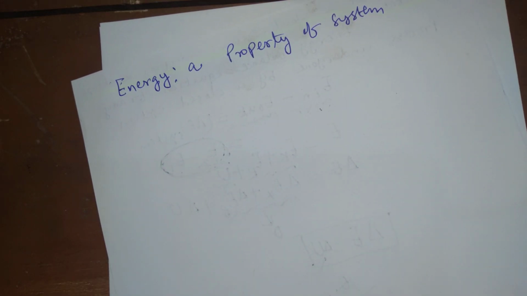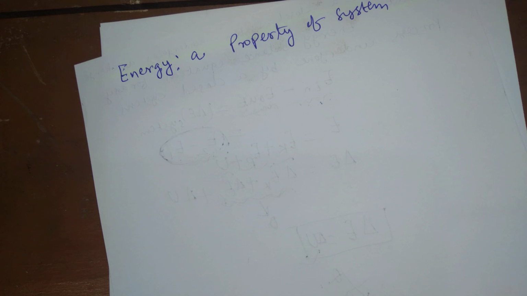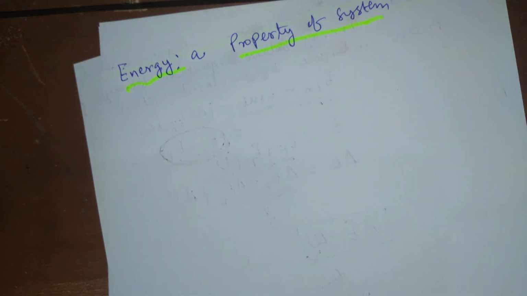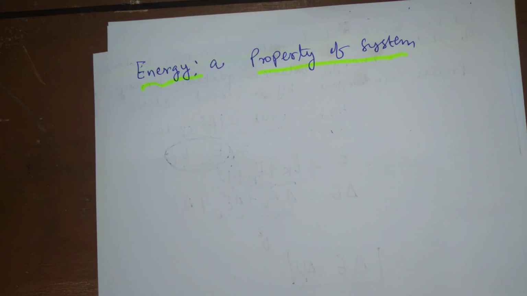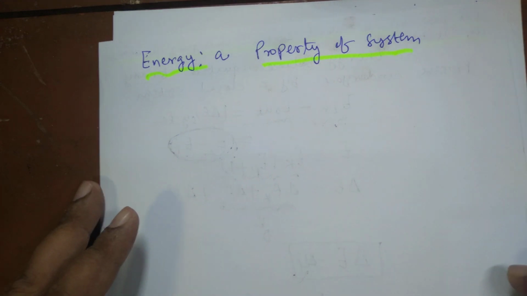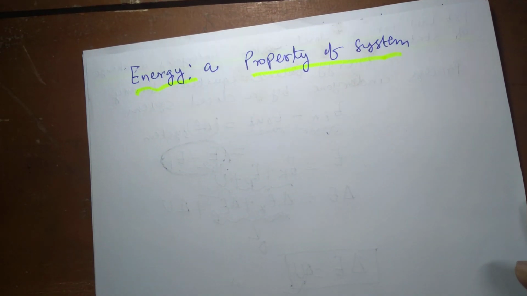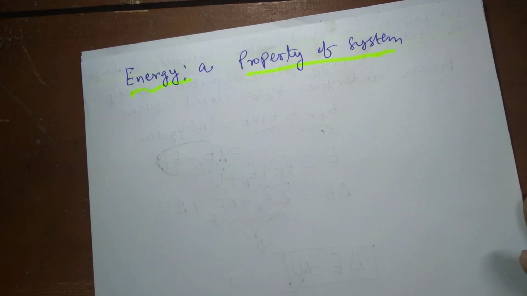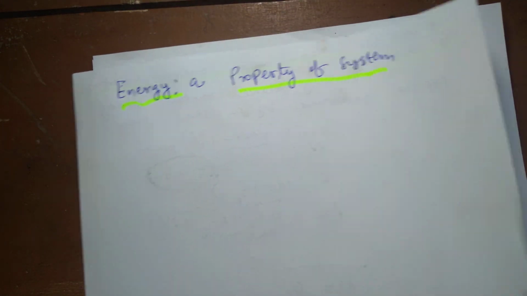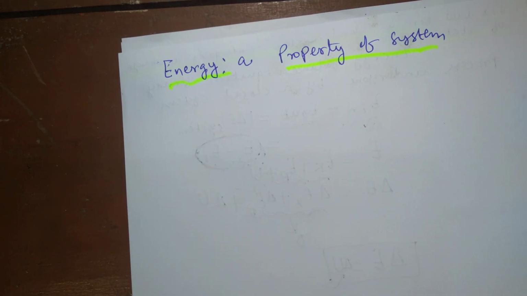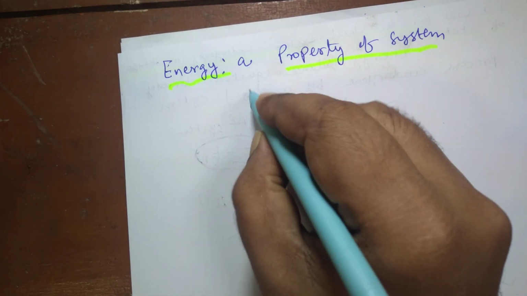So now we have to prove that energy is a property of system, with the help of the equation that we derived, the general equation for the first law in case of a closed system undergoing any kind of process, that is Q is equal to delta E plus W, where Q is the heat added to the system and W is the work done by the system, and delta E is the change in energy of the system.